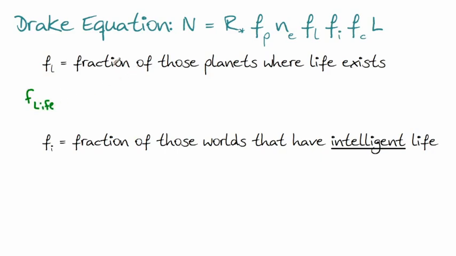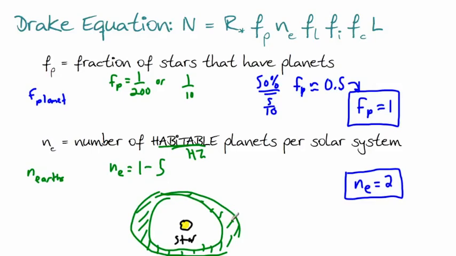We don't know this. We only have one data point. It's hard to know about something or do statistics if you only have one data point. We only know one place in the universe where there's life. It's only the Earth. So it's hard to know what fraction of habitable planets are inhabited. See, the fact that a planet lies within the habitable zone doesn't mean there's necessarily life there, right? So maybe not all the ones that lie in the habitable zone are inhabited.